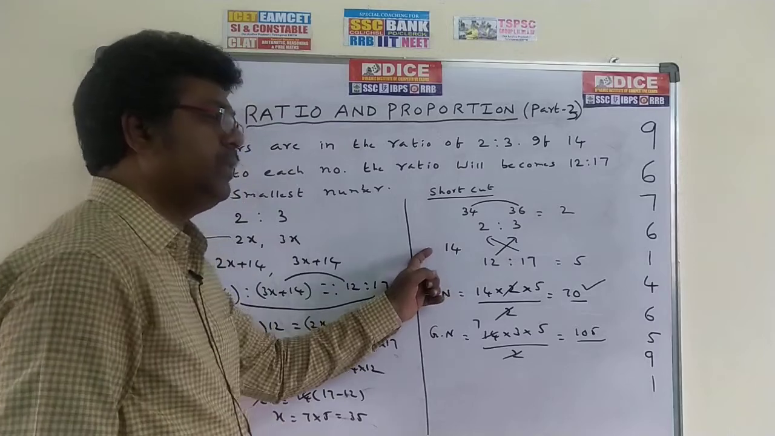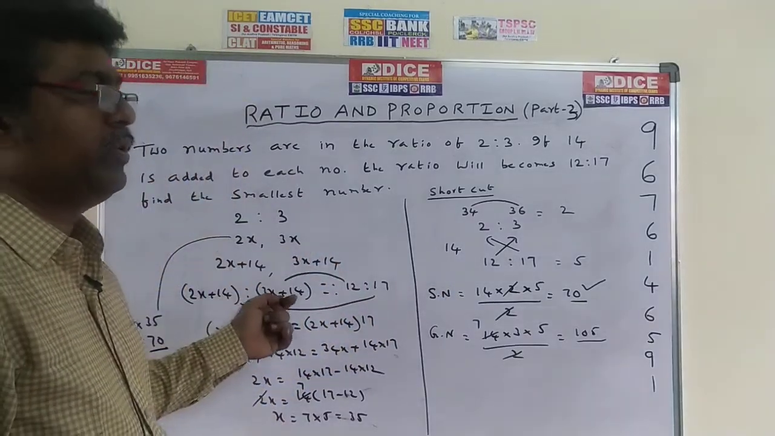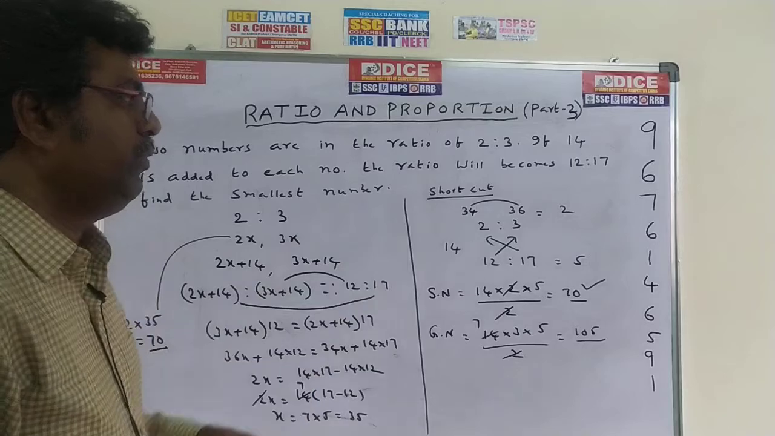So this is the shortcut method, this is the general method. Just take it down in the notes, it is very important for you. Do it.